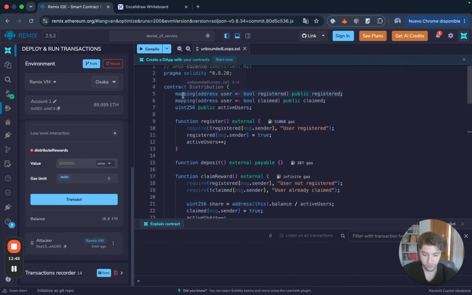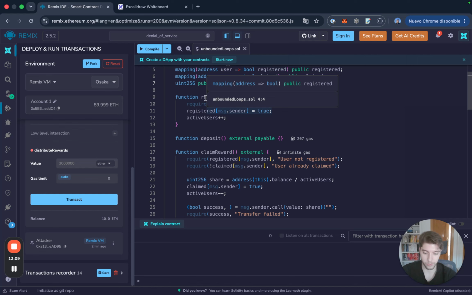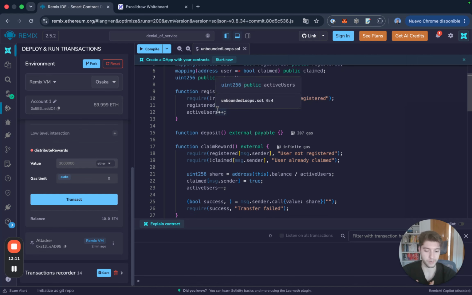Instead of using an array, we're just going to use mappings. We're going to map a user to a Boolean value to see if it's registered or not, and a mapping that is going to keep track of the user and see if the user has claimed the reward or not, and then a uint256, which is going to be the number of active users. As we can see, we have got sort of the same functions, but I've enhanced them a little bit.